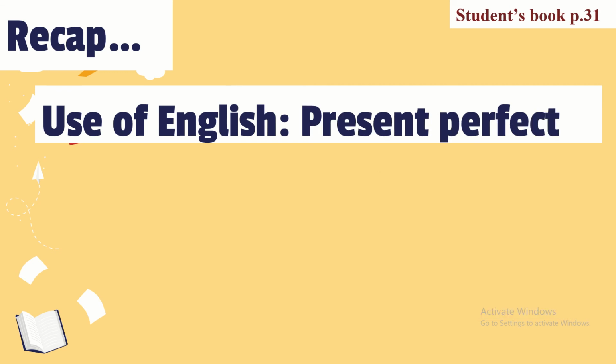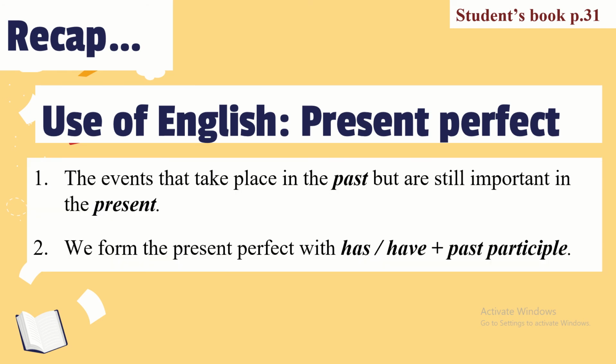We also learned about when and how to use present perfect tense in constructing sentences. We use present perfect tense for events that take place in the past but are still important in the present. We form the present perfect tense with the use of has or have plus a past participle.